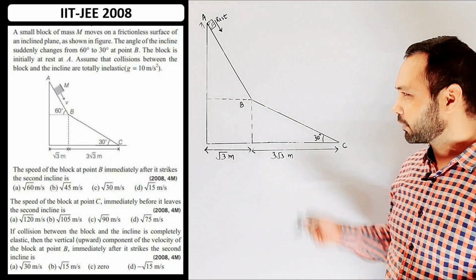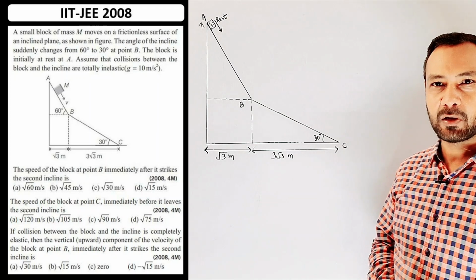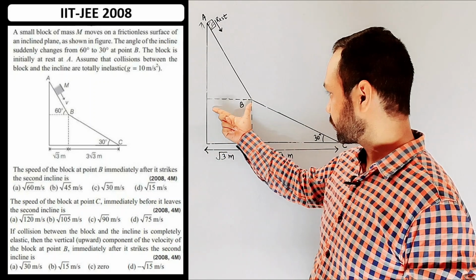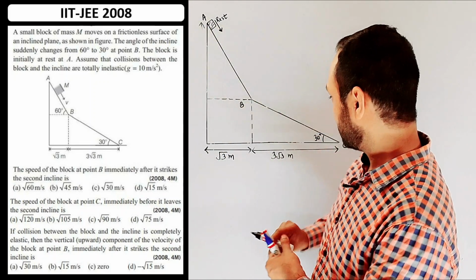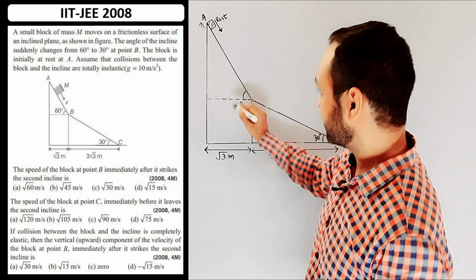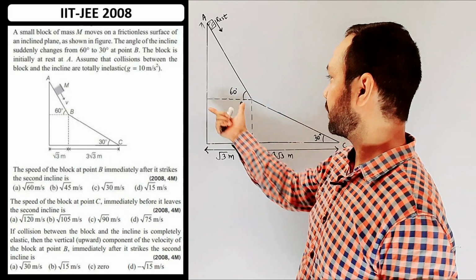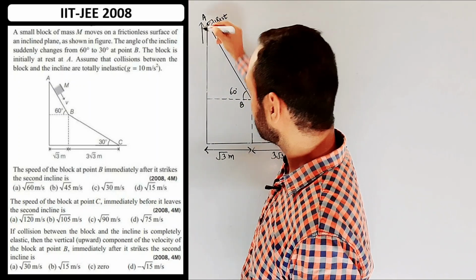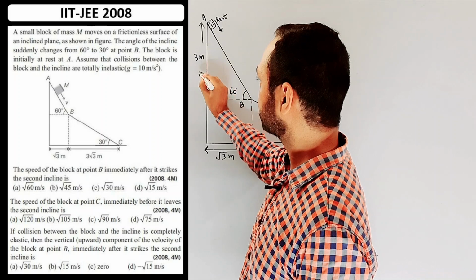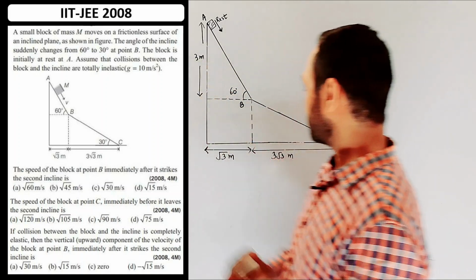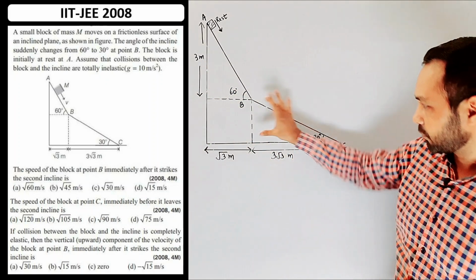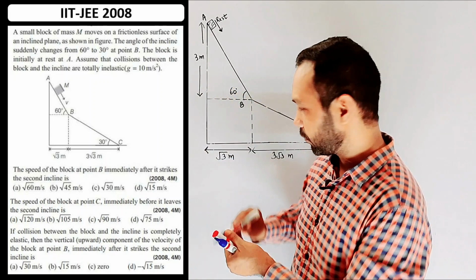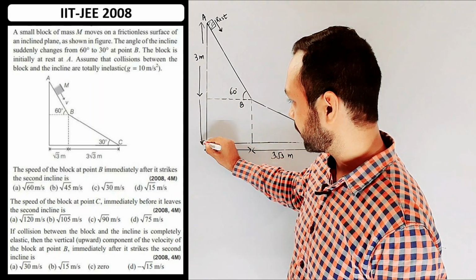So here is the figure given in the question. First do the geometrical part, then we'll proceed to what is asked. This length is √3, so this is also √3, and this angle given is 60 degree, so this height will be √3 tan 60, that will become 3 meter. So this height is 3 meter, and this is 3√3, this is 30, so this height will be 3√3 tan 30, that is 3 meters. So this is 3, so this is also 3. So the heights we have calculated.